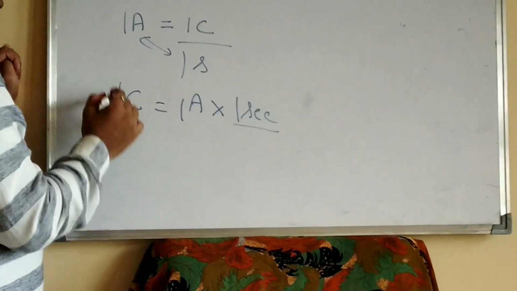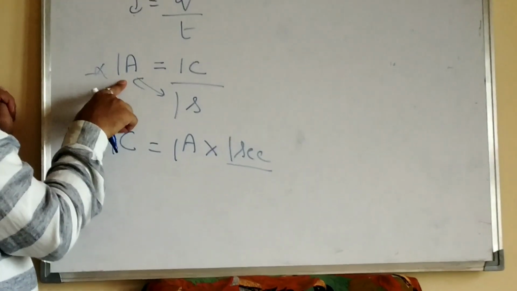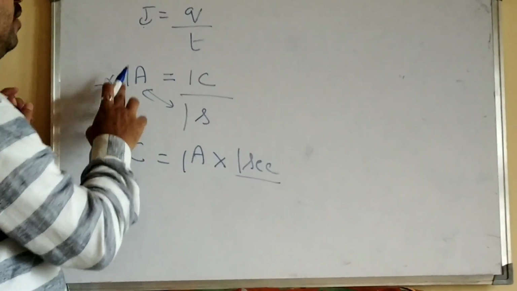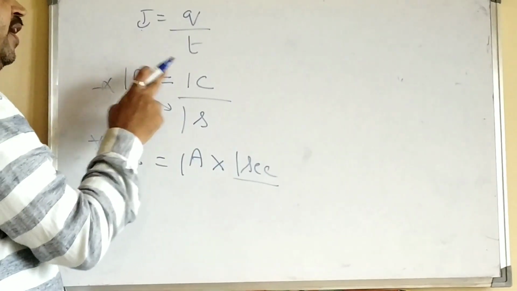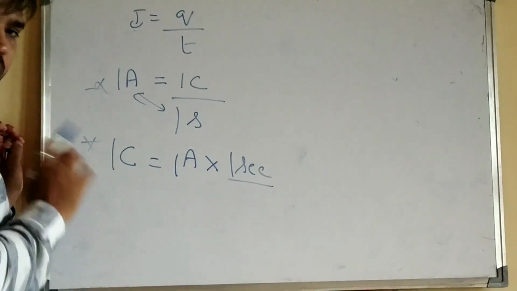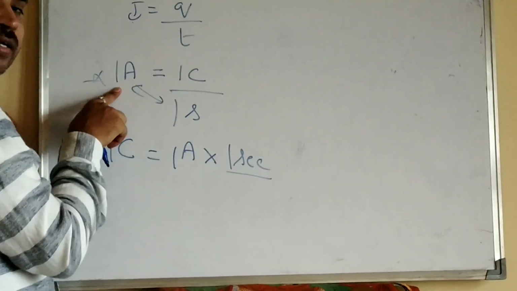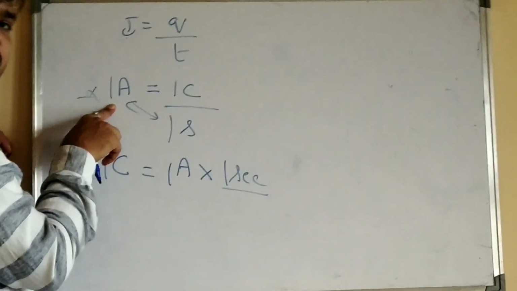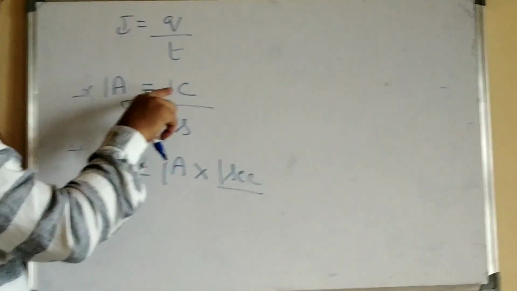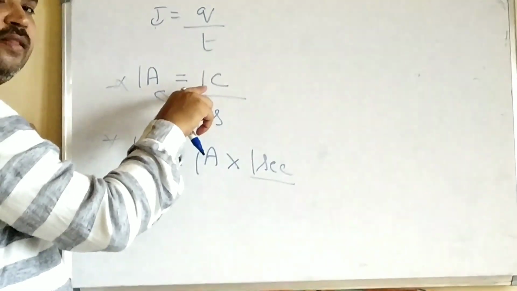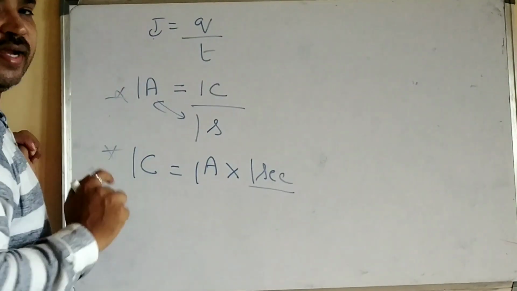Then how do you define 1 ampere? The conductor is said to carry 1 ampere of current when there is a flow of 1 coulomb of charge. Or you can say that the current in a particular conductor or circuit is said to be 1 ampere if the flow of charge is 1 coulomb in the time of 1 second.